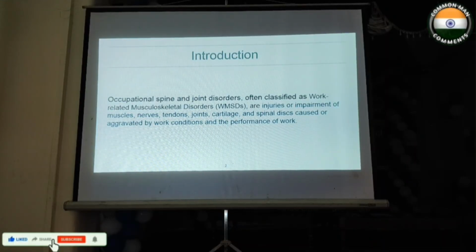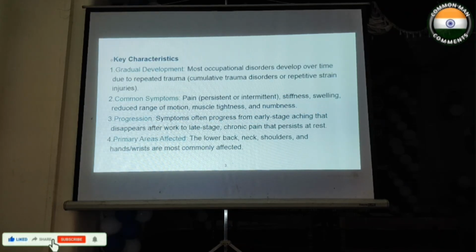Work-related musculoskeletal disorders are injuries or impairment of muscle, nerve, tendons, joints, cartilage, and spine disc caused or aggravated by work conditions and the performance of work. So key characteristics include gradual development. Most of the occupational disorders develop over time due to repeated trauma. Common symptoms include pain, stiffness, swelling, reduced range of motion, muscle tightness, and numbness.